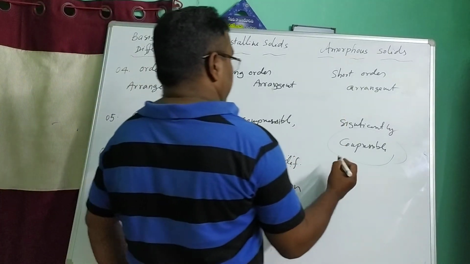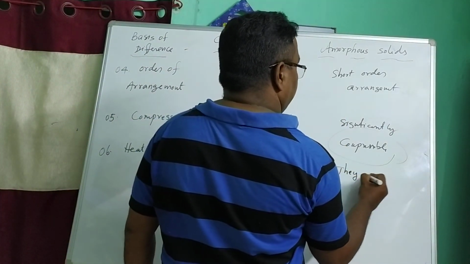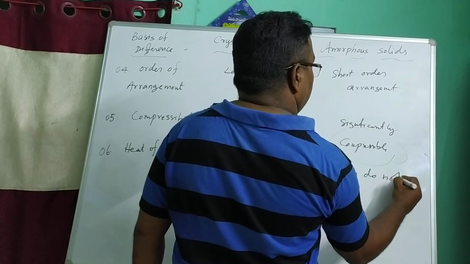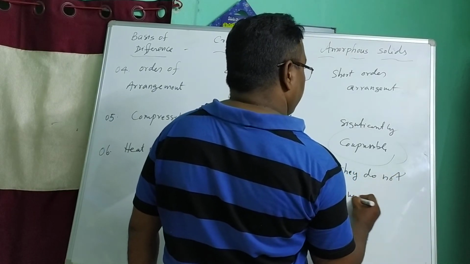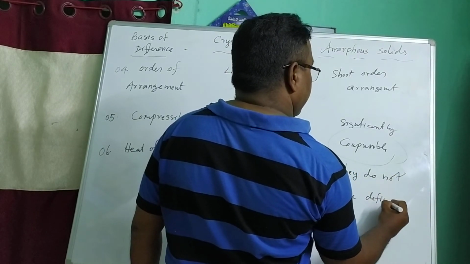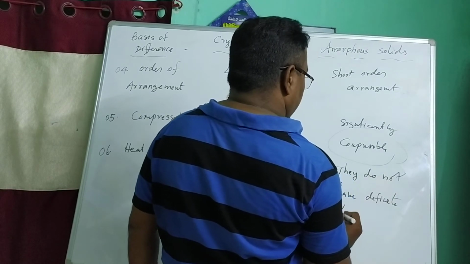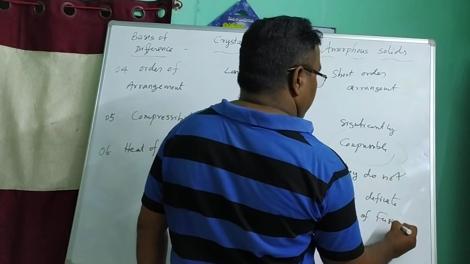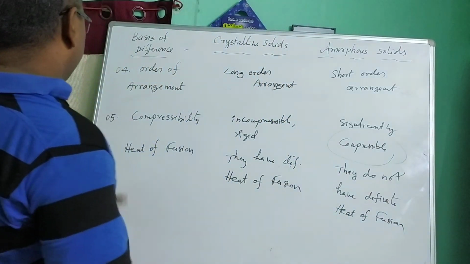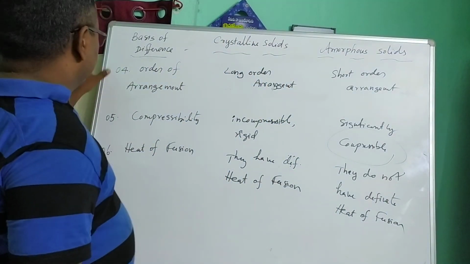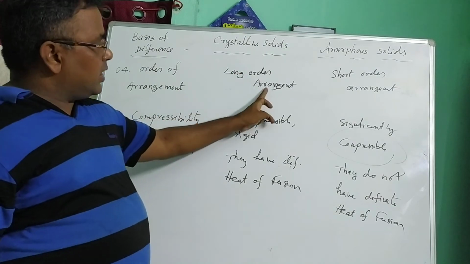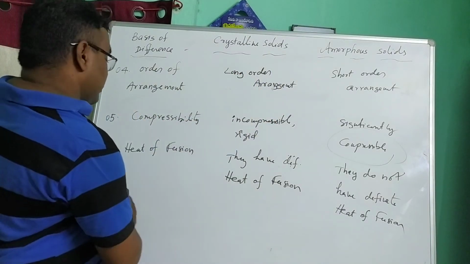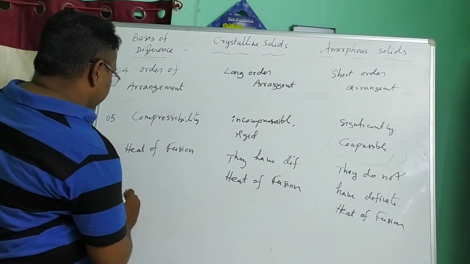Amorphous solids do not have a definite heat of fusion. So these are the 6 properties: order of arrangement, long order arrangement and short order arrangement, and then the last one is example.